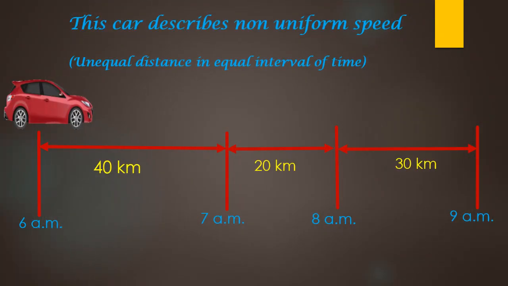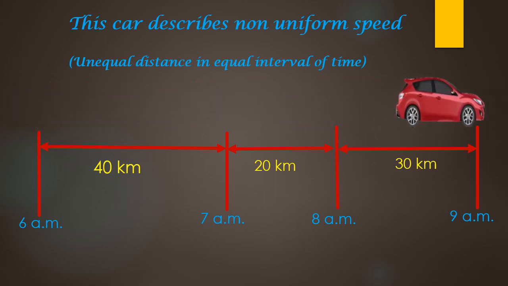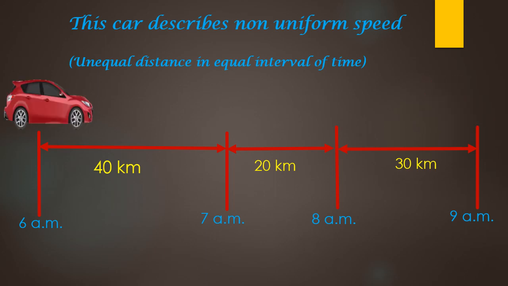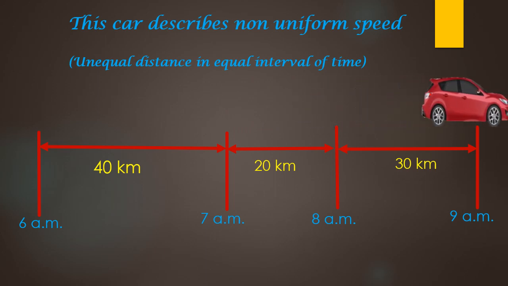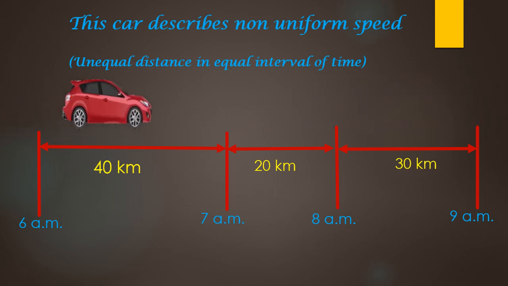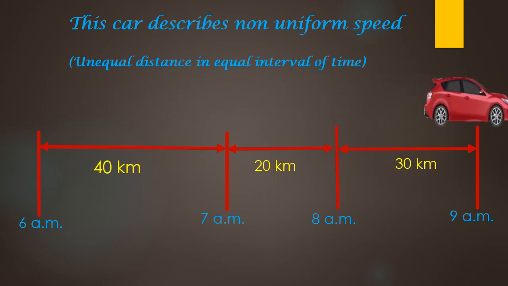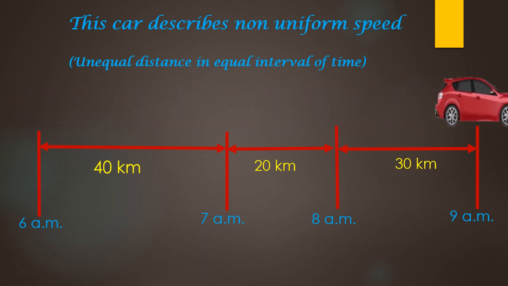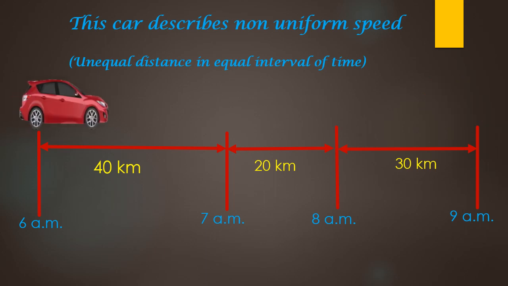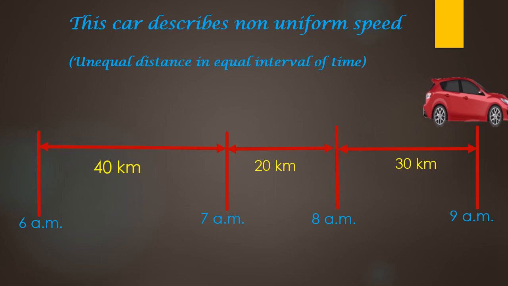To understand non-uniform speed, let us consider an example. Suppose a car is covering 40 kilometers from 6 a.m. in the morning to 7 a.m. in the morning, and then again 20 kilometers from 7 a.m. to 8 a.m., and then again 30 kilometers from 8 a.m. to 9 a.m. So we see that the intervals of time are the same, that is, 1 hour. 6 to 7 is 1 hour, 7 to 8 again 1 hour, and 8 to 9 again 1 hour.